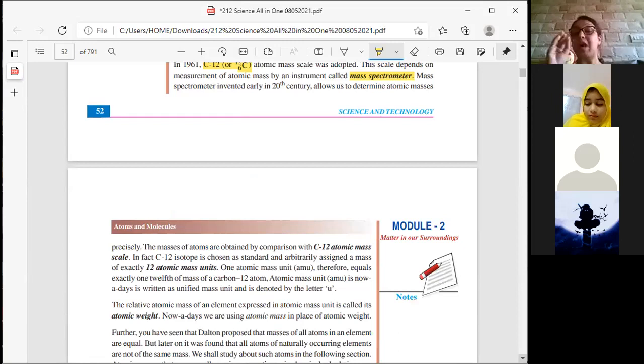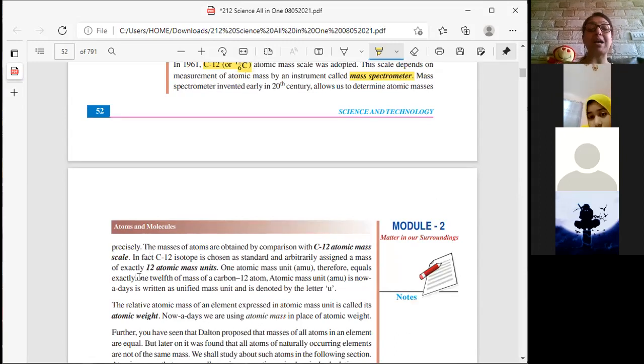Now we came to know how we can get it properly. The masses of the atoms are obtained by comparison with the C12 atomic mass scale. In fact, C12 is an isotope which has been taken as a standard and arbitrarily assigned a mass of exactly 12 atomic mass units.